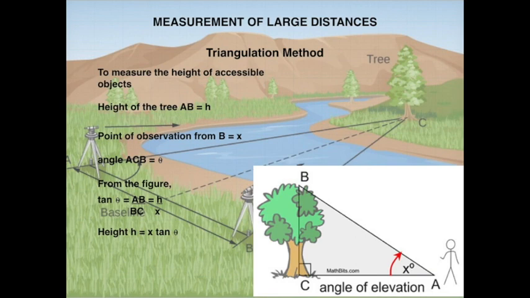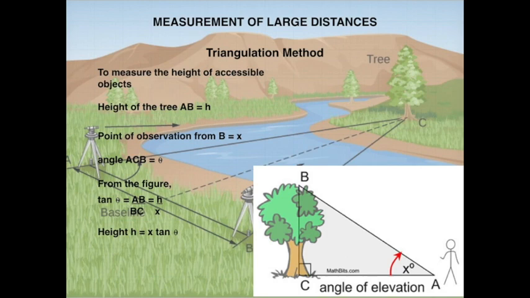Now, till now, we have seen how to measure very small distances. Now, we'll see how to measure larger distances. The first method used is the triangulation method. By this method, we can determine the height of accessible objects. For example, if you need to find the height of a tree, we follow this particular method.